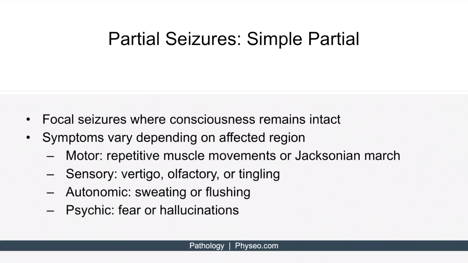So to review, a simple partial seizure is a focal seizure where consciousness remains intact. Symptoms vary depending on the affected region. This includes motor, sensory, autonomic, and psychic symptoms. Motor symptoms include repetitive muscle movements or jerks. An interesting series of motor symptoms can occur when the abnormal electrical activity spreads to adjacent areas of the brain. This is called Jacksonian march, as the symptoms march and progressively involve other muscle groups. Some presenting sensory symptoms may include vertigo, olfactory symptoms, or tingling. Finally, other manifestations include autonomic changes, such as sweating or flushing, and psychic symptoms, such as fear and hallucinations.